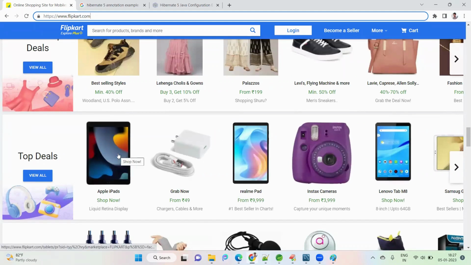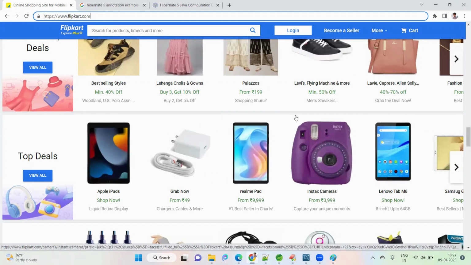It will not get the product price, who is the manufacturer, who is the distributor, what the facilities or features are. All these things it will not get immediately. Whenever we click on a particular product, that means I as a client am asking for the complete features of this product, only then will it go to the database.